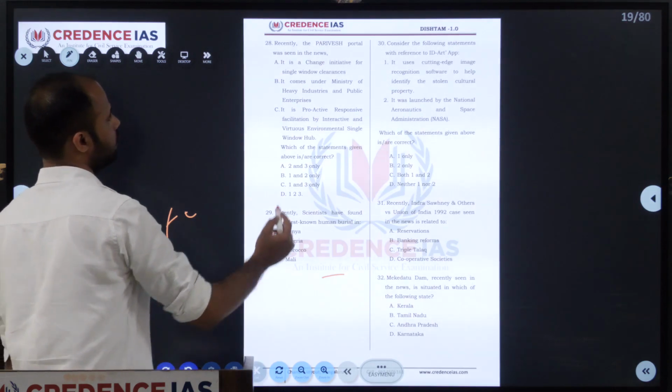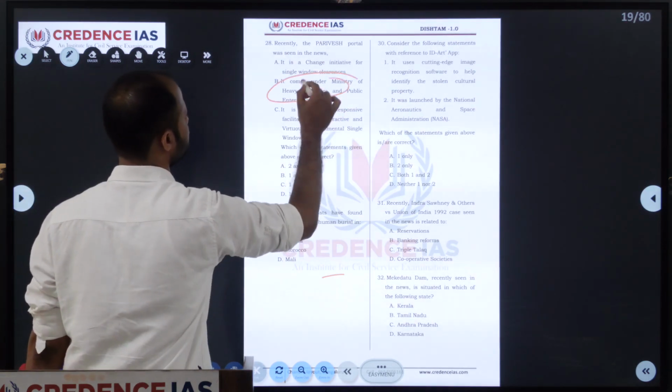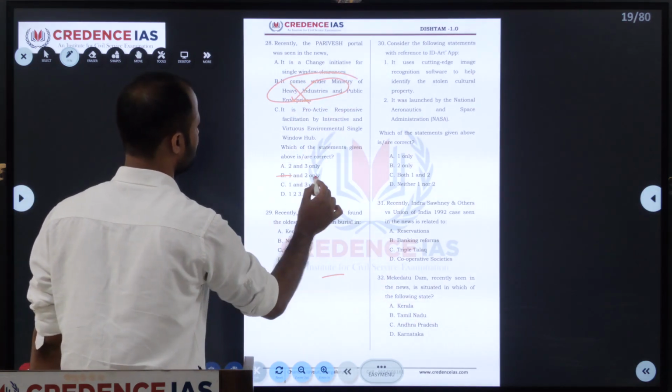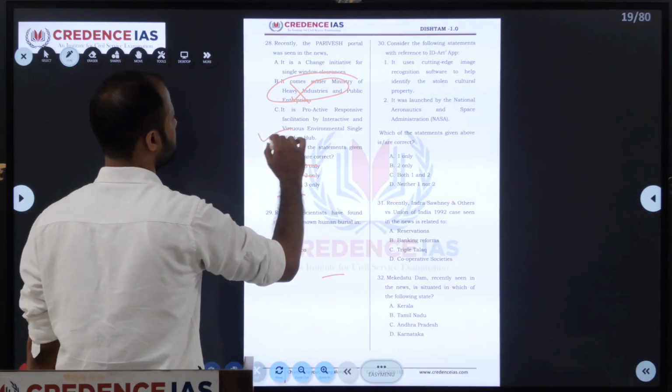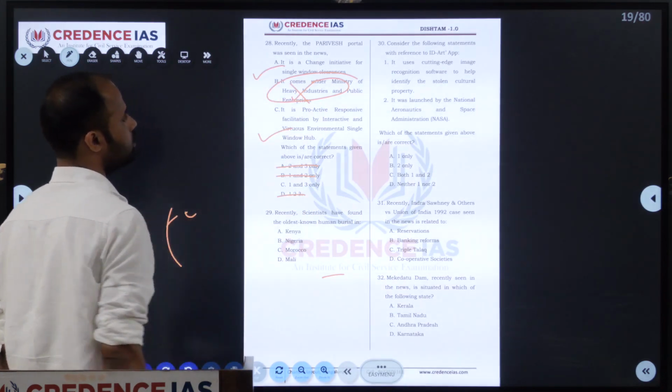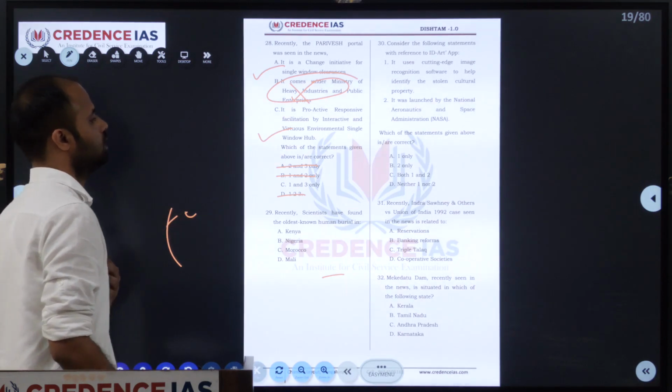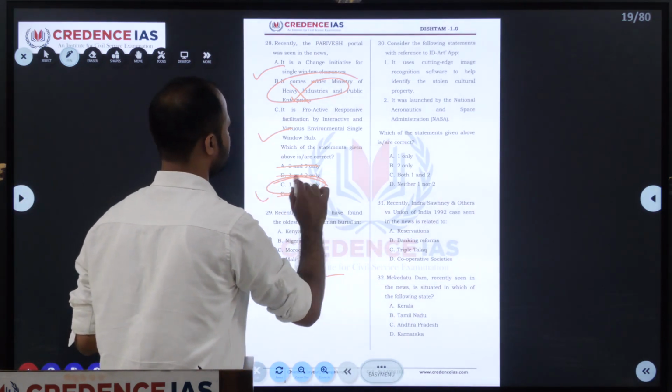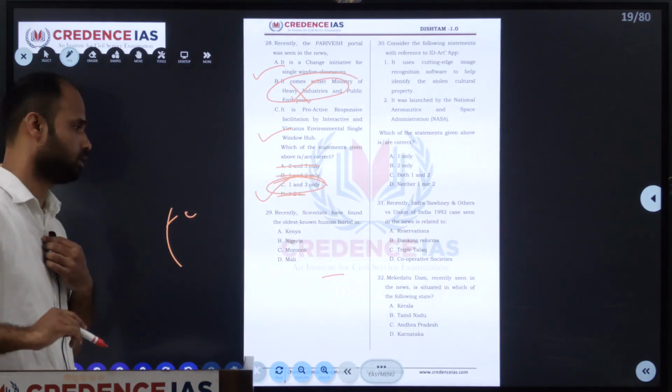So we'll move on. By this, the second one, B, is the wrong one. This is a proactive responsive, and we know that this is a single window clearance, it comes under the Ministry of Environment, Forest and Climate Change. The answer is C, 1 and 3. They asked us to identify the correct option.